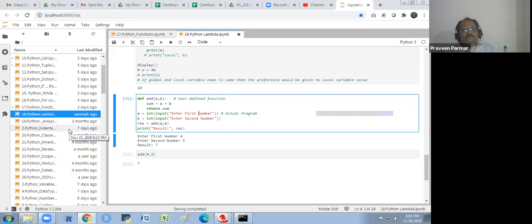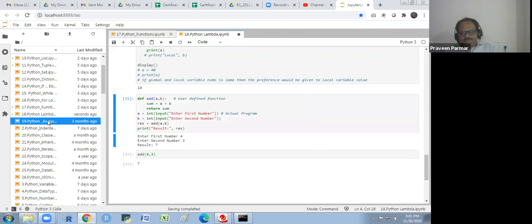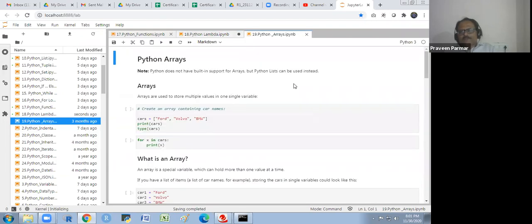Now, I will tell you something about the arrays. In Python, we are not using the switch statement. Instead of that, we are using the while and the for loops.